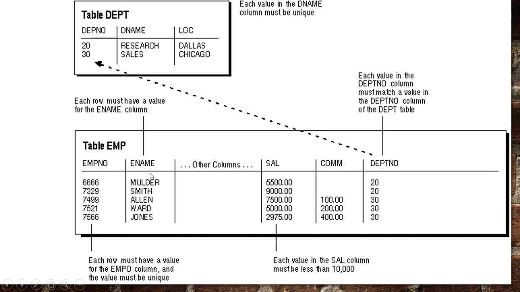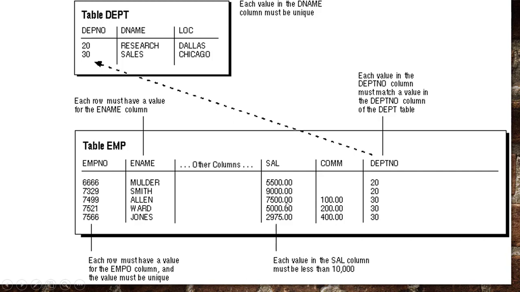Again, here you can see the employee name. The integrity constraint given for that is that each row must have a value for the employee name. So you should not leave any of these values blank, because it should contain a value. And each row must have a value for the employee number, and the value must be unique. The employee number should be unique for each employee. It should not repeat the same number. In case it repeats, it will show the error that the employee number is repeated.